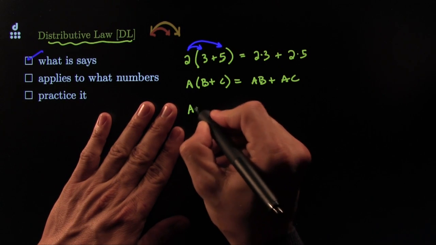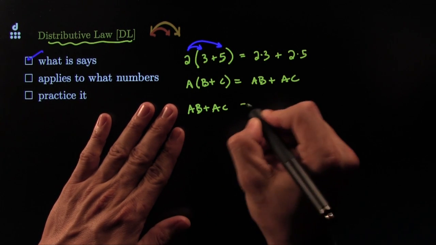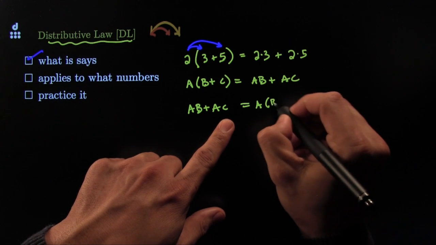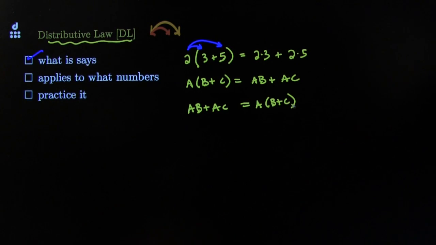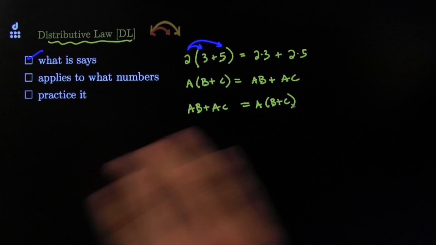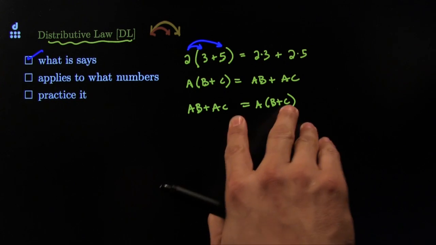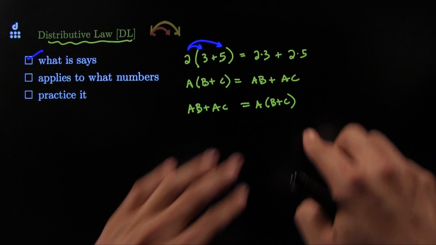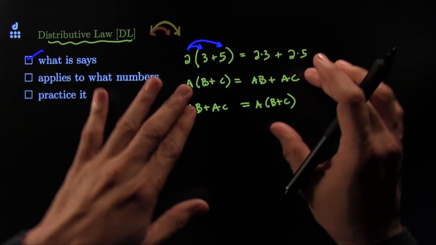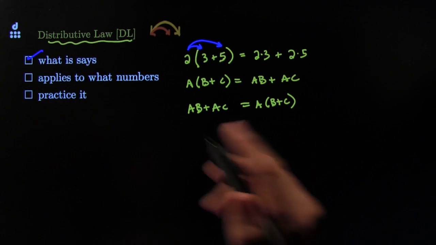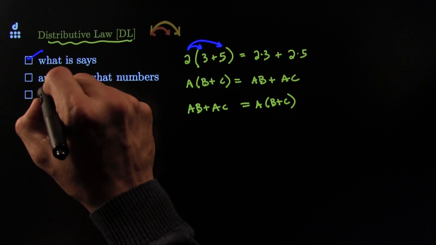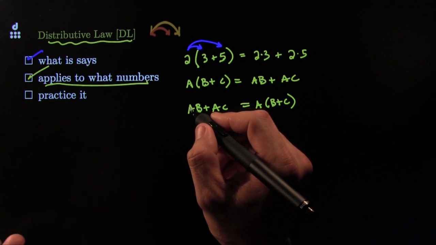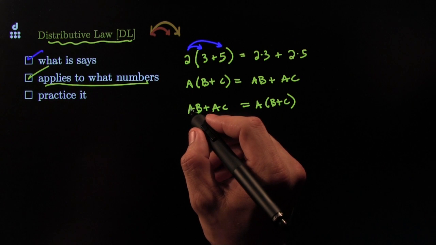Incidentally, you should be able to read it forwards and backwards. Backwards, you would say AB plus AC. You could say, whoa, it looks like someone distributed an A, so maybe I can undistribute it, and this is A times (B plus C). Right? Completely contrary to the order of operations. You're not multiplying, you're actually factoring and then adding more parentheses. Both of these are excellent ways to see the distributive law. What does it apply to? Well, it applies to all the numbers in our class, all the terms in our class.